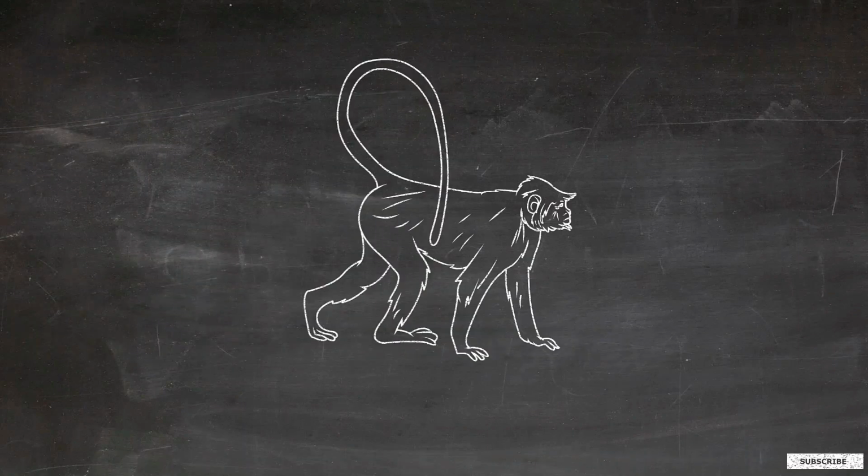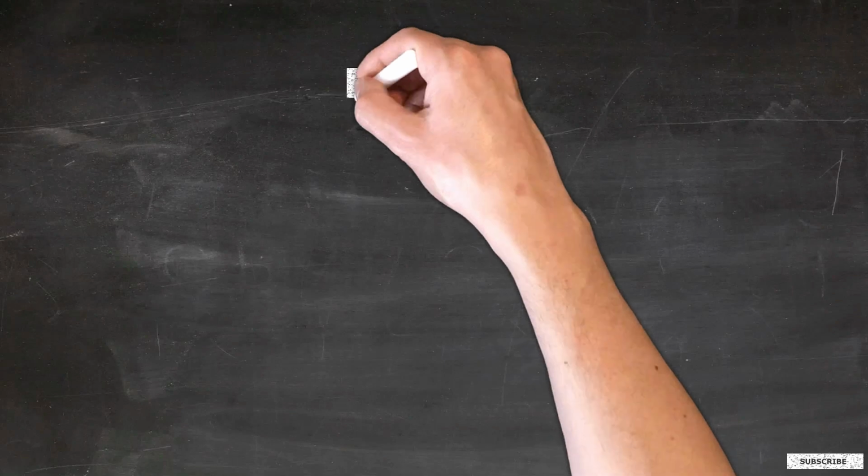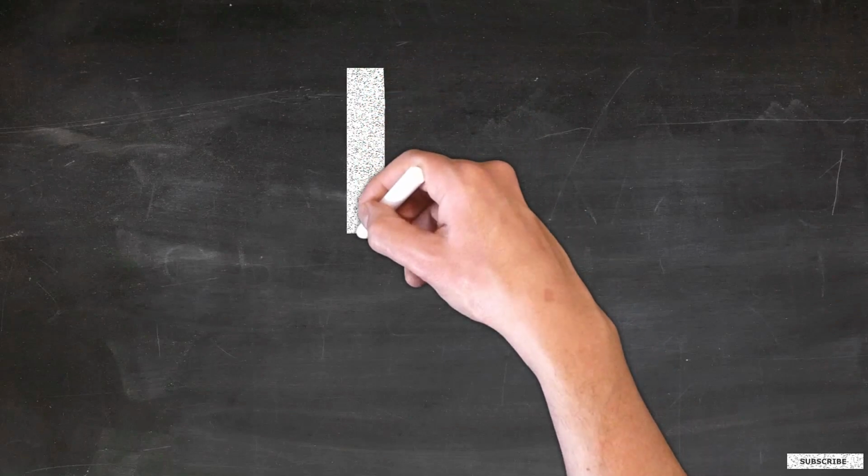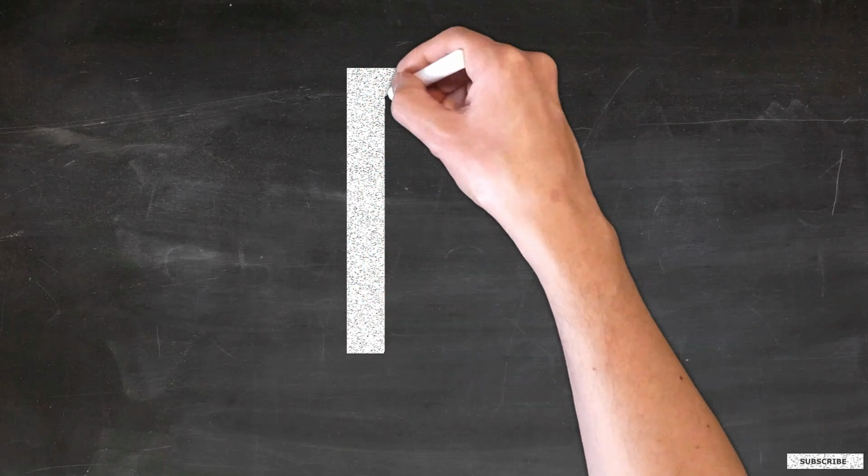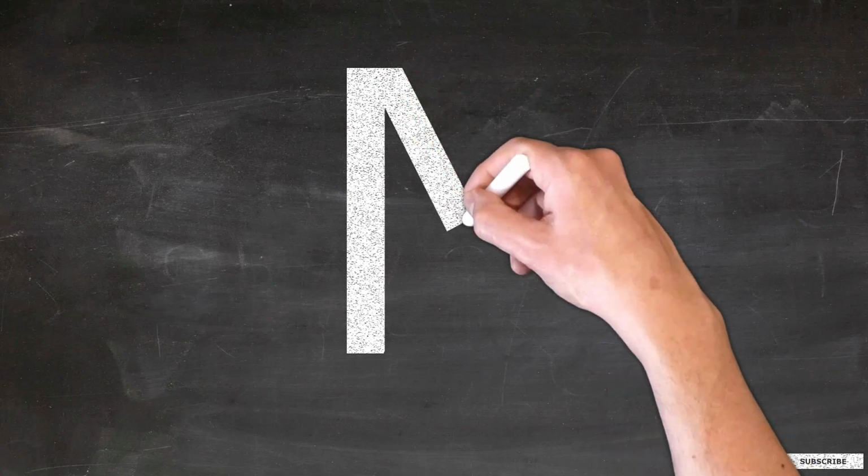I am a monkey. I like to eat banana. I will teach you M. Start from the top. Draw a standing line down. Go back to the top. Draw a slanting line down to the right.